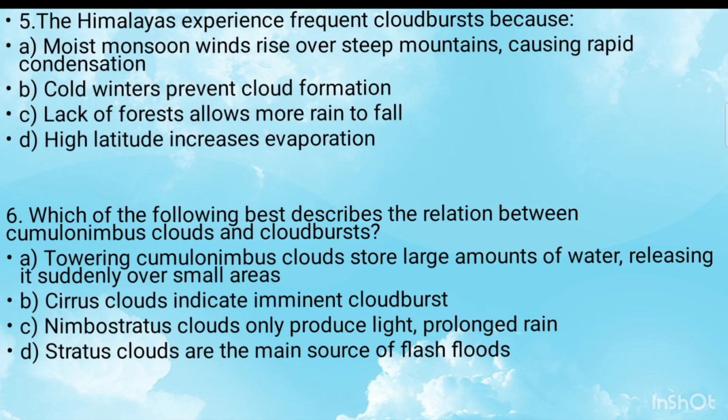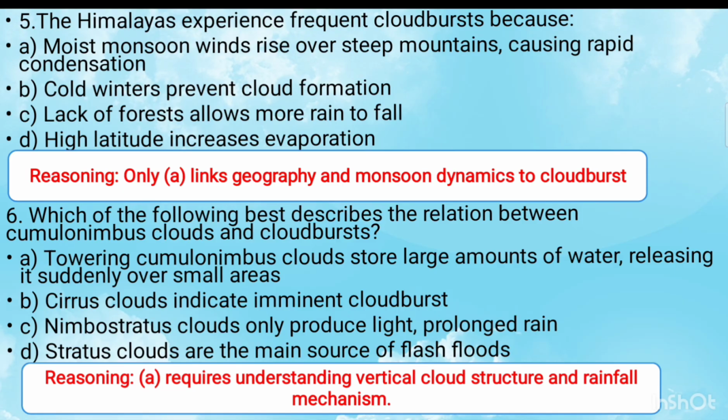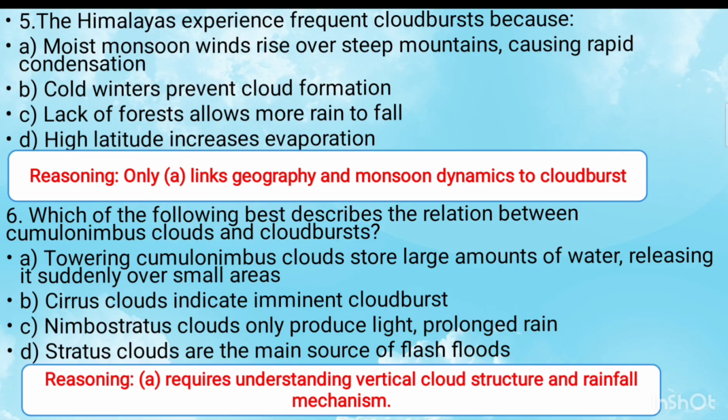Next, fifth question is the Himalayas experience frequent cloudburst because. The right answer is option A. That is, moist monsoon winds rise over steep mountains causing rapid condensation. Next question is, which of the following best describes the relation between cumulonimbus cloud and a cloudburst? The right answer is option A. That is, towering cumulonimbus clouds store a large amount of water, releasing it suddenly over a small area.